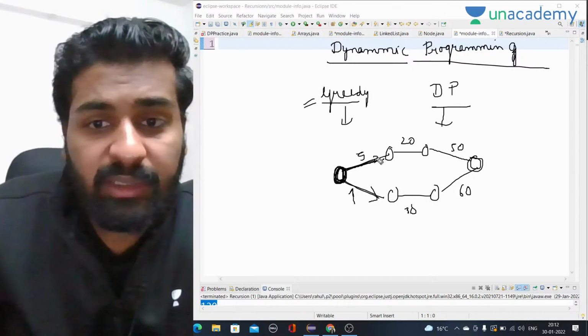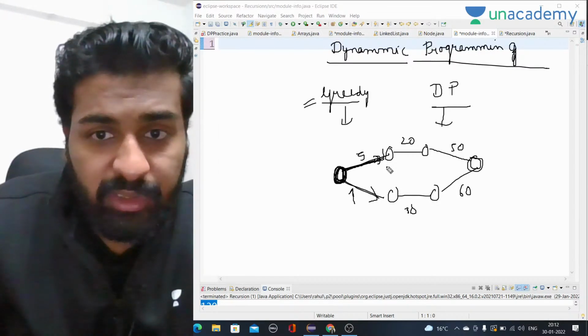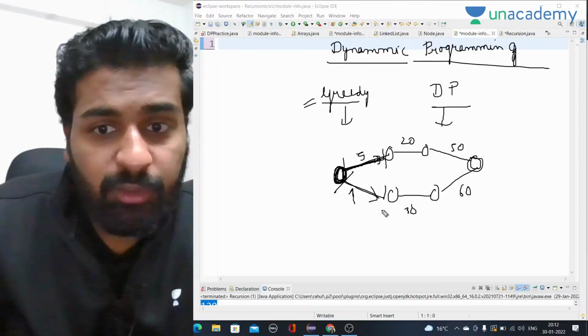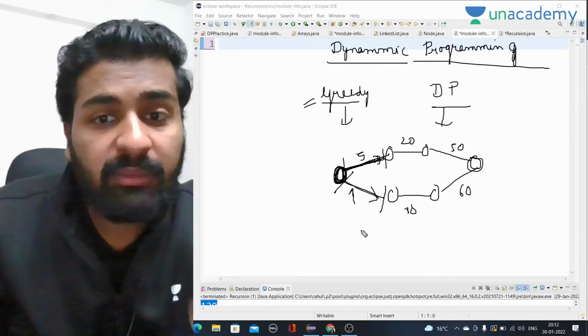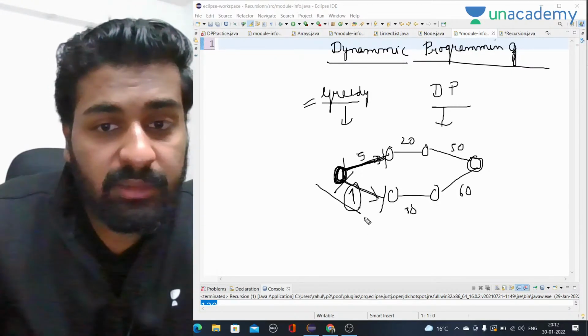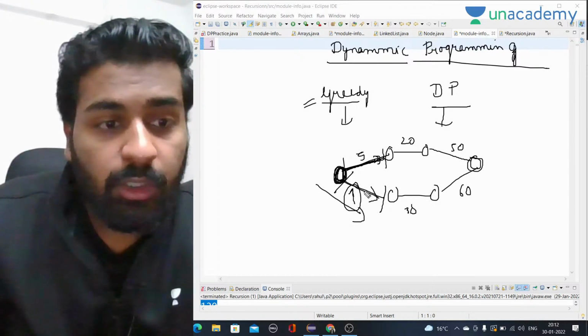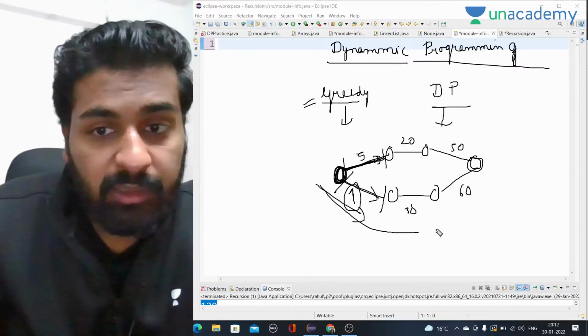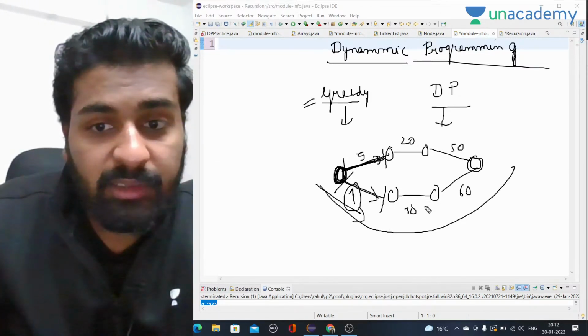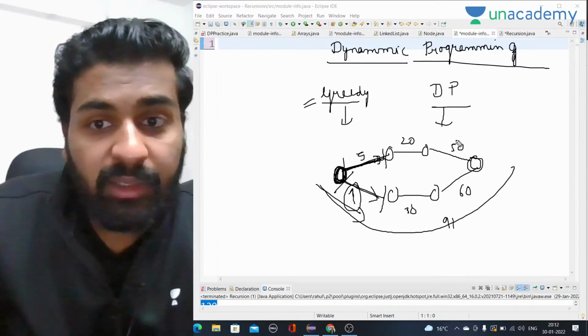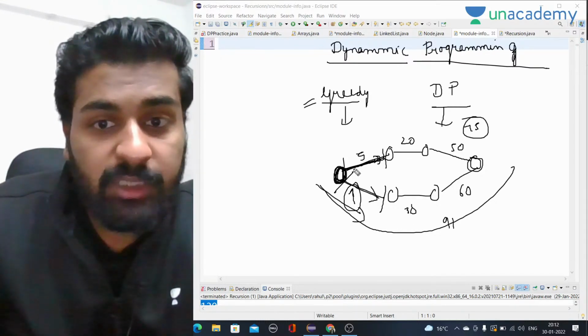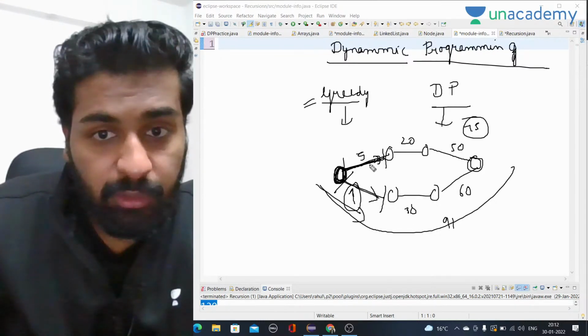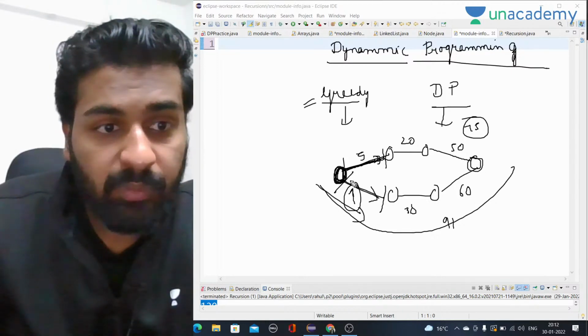You will say this path will take 5 rupees and this path will take only 1 rupee, so the best solution is to go this way. But you can see here, this is 60 plus 30 plus 1, 91, and this is 75. This path actually took less cost than this path.